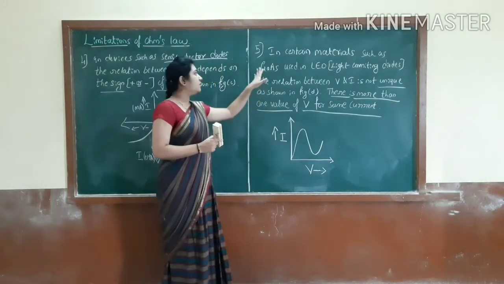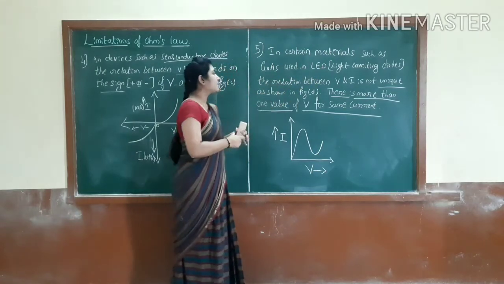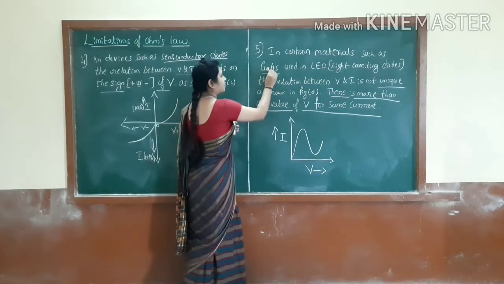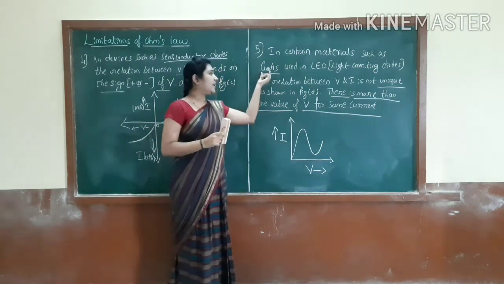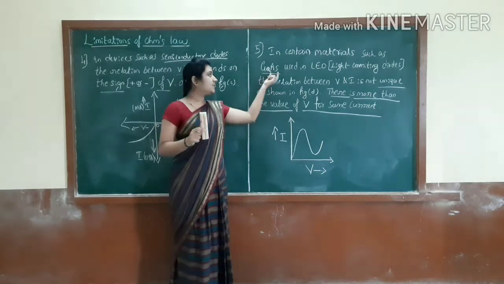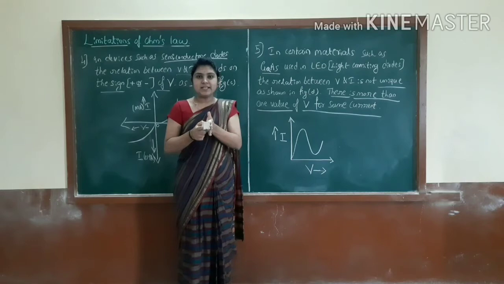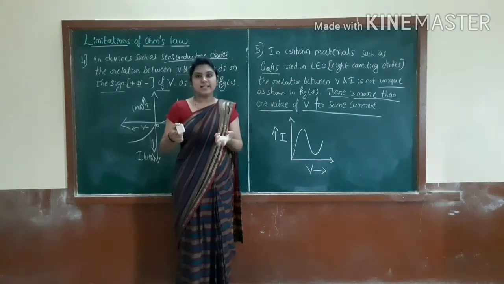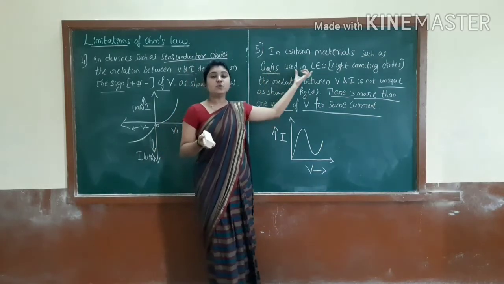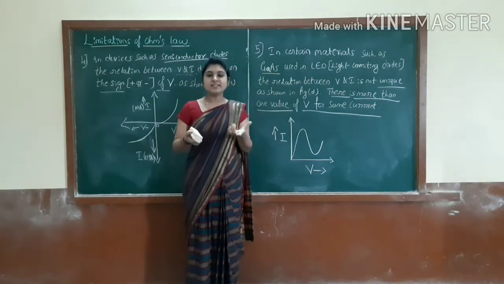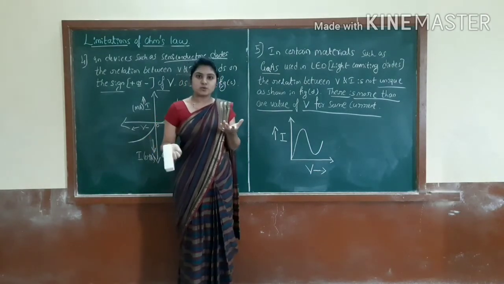Then students, that is the last one. In certain materials such as GaAs, that means gallium arsenide. Yes, Ga is the gallium, As is nothing but the arsenide. Right? So when we combine the materials, we constitute the LEDs. So here this gallium arsenide we use in the LED. Yes, LED we say commonly, that means light emitting diodes.